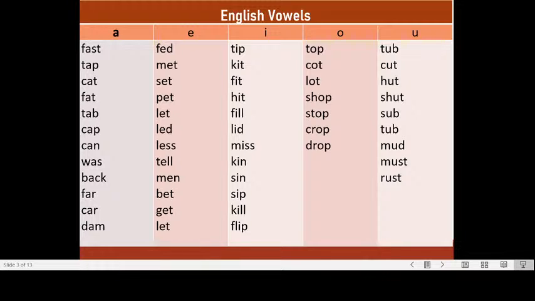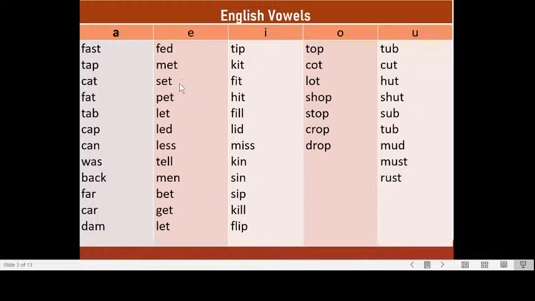First column, just short words containing the vowel a: fast, tap, cat, fat, tab, cap, can, was, back, far, car, down.